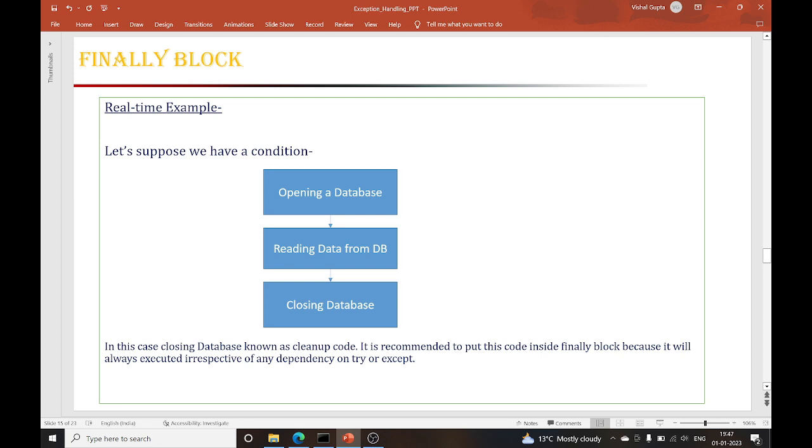Let's suppose 30 people work in your organization, and they are all trying to open the database, but there is some mishap, or there is some runtime error inside the risky code in the try block. So there might be a possibility that all 30 people will open the database 300 times. So there must be a statement which will close the database irrespective of whether they are able to open the database or not. Okay, so this is something cleanup code will do every time.